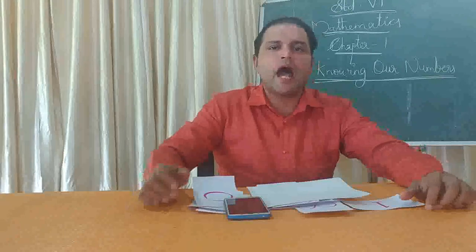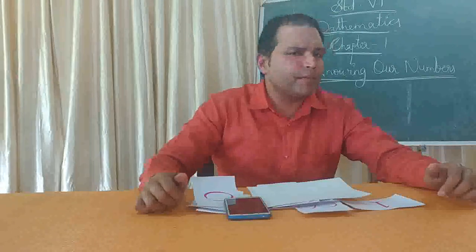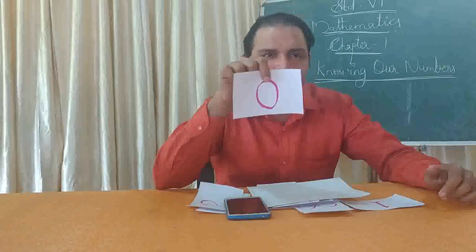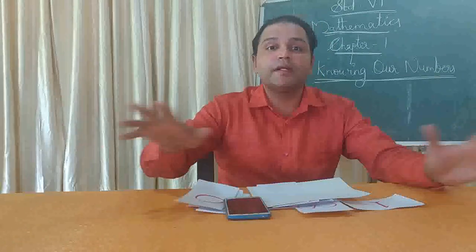Then after that, you introduced another number with natural numbers. Do you remember what that number is? Yes, that is 0. So the name of the numbers changed when you included the 0 with natural numbers. They are known as whole numbers.